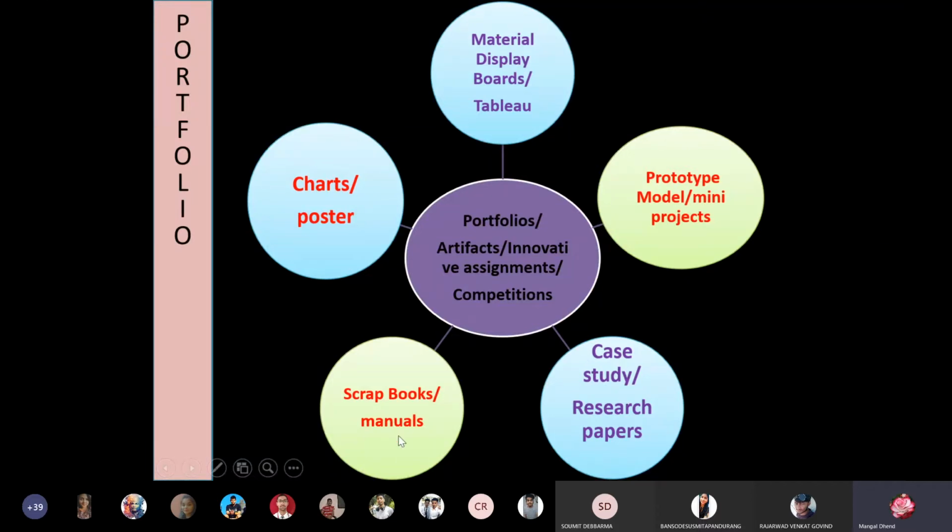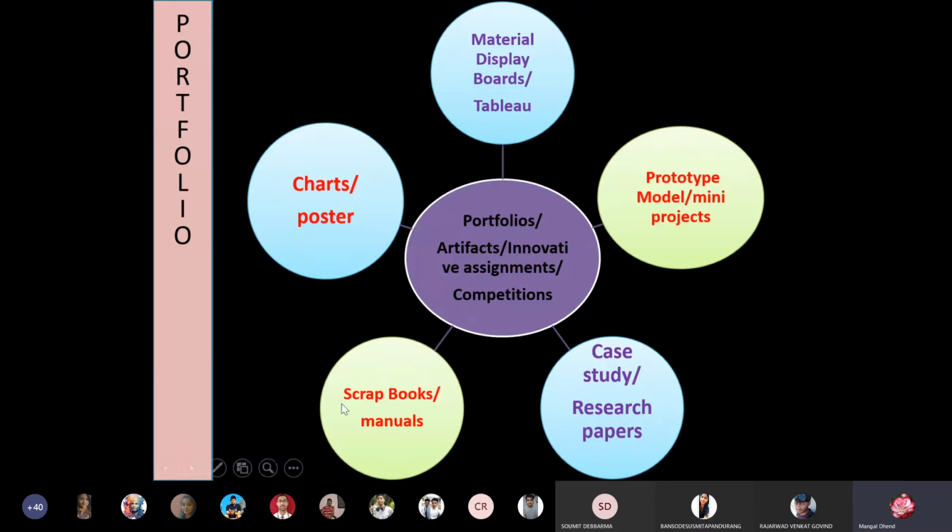What is this scrapbooks or manual? You don't use this board or chart paper, but you prepare a booklet. Suppose 10 pages you will make in the notebook, and first page is made up of conducting material or wool, like cotton you will press it, then means cotton wool you will press it.